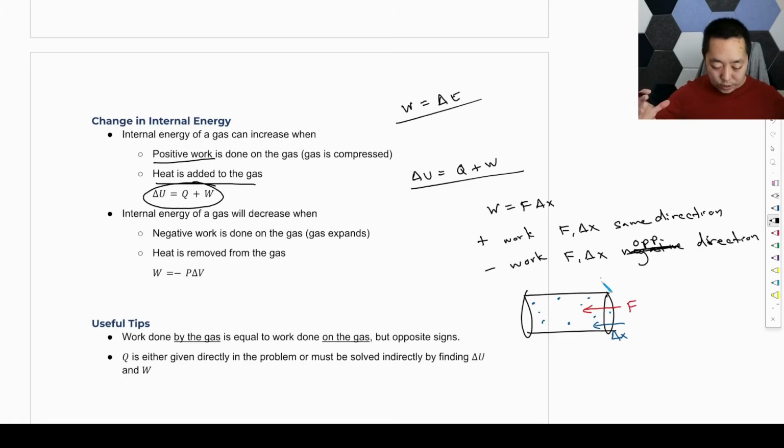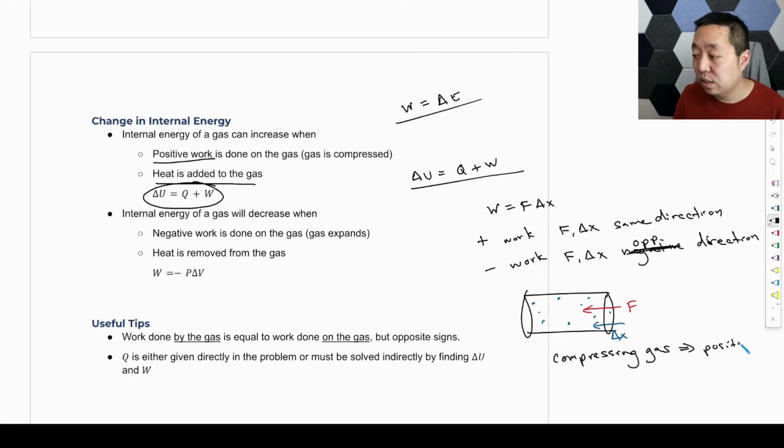I'm squeezing it and it's getting smaller, right? My force and my displacement are in the same direction. So compressing a gas is positive work. All right, that's the main idea up there.